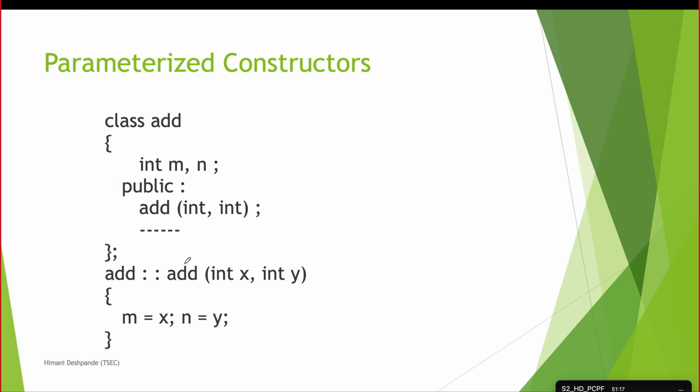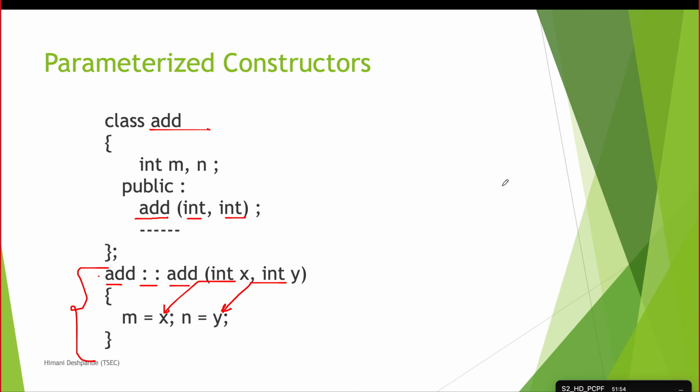This is a simple example of a parameterized constructor. We have a class add. Inside the class add, we have an add constructor which is expecting 2 integers as input. In the brackets we are giving 2 int, which means 2 integers are expected as input to this constructor. Now we are writing the definition outside the class, so we have written the name of the class, the scope operator, and then the name of the function. The definition is that m should be initialized to x and n should be initialized to y.